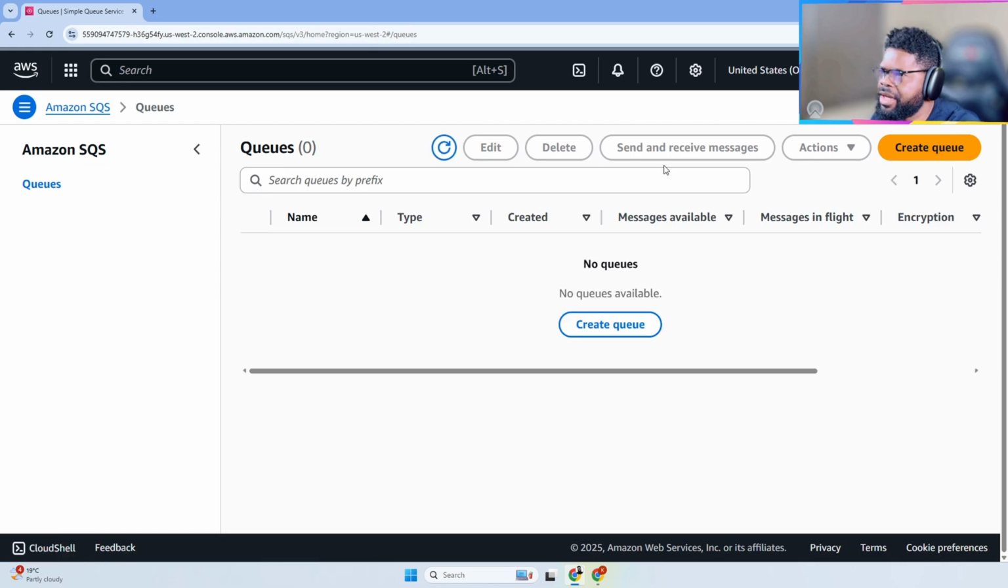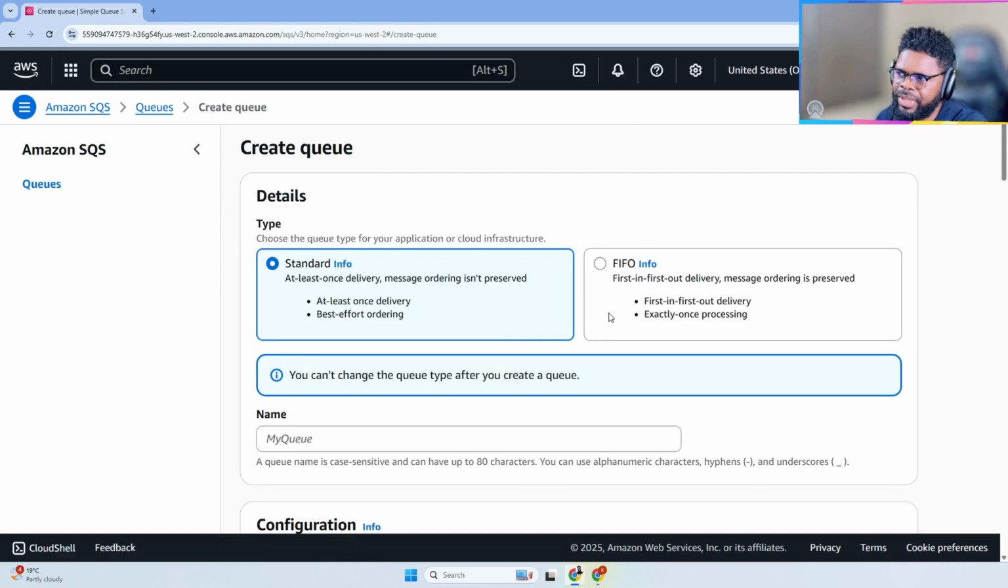But the whole idea is that you can create a very simple queue. Like I said, there are two kinds of queue. Here, we're just going to use a standard queue. We're not going to do a FIFO queue. We'll just use standard. But again, the difference is that standard has high throughput by default.